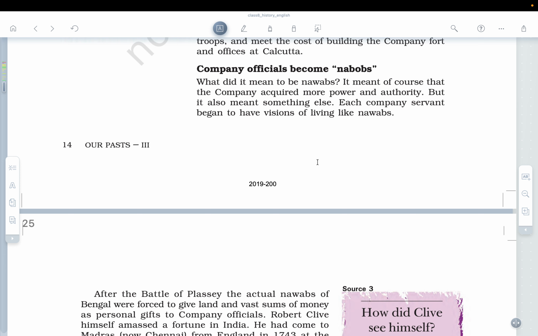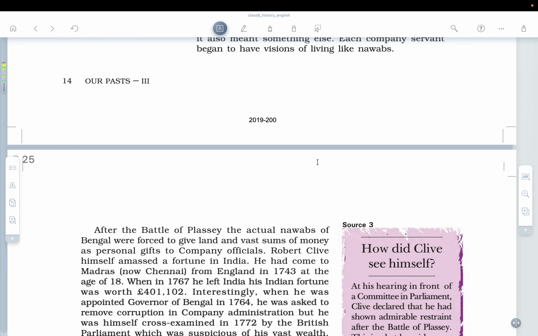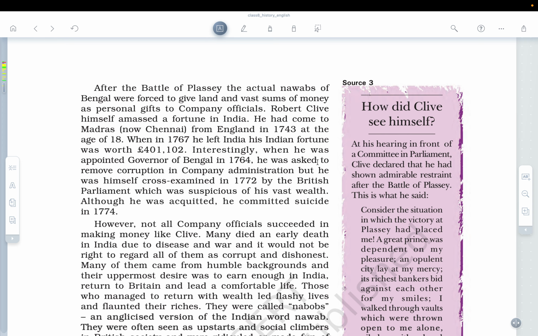So what does it mean to be Nawabs? It meant, of course, the company acquired more power, more authority, but it also meant something else. Each company servant began to have visions of living like a Nawab. After the Battle of Plassey, the actual Nawabs of Bengal were forced to give land and vast sums of money as personal gifts to the company officials. Now, the actual Nawabs of Bengal, like Siraj-ud-Daulah, like Mir Jafar, were at the mercy of the British.